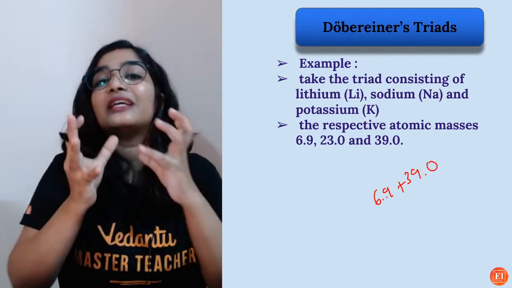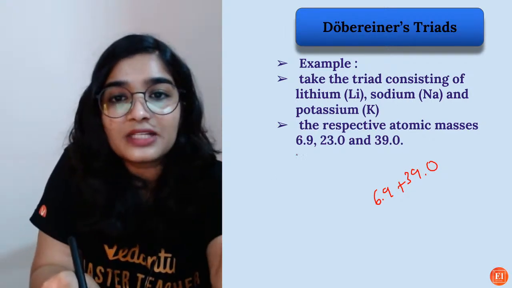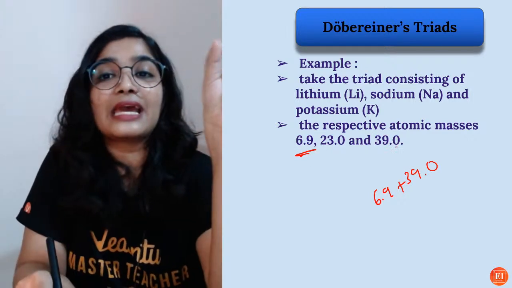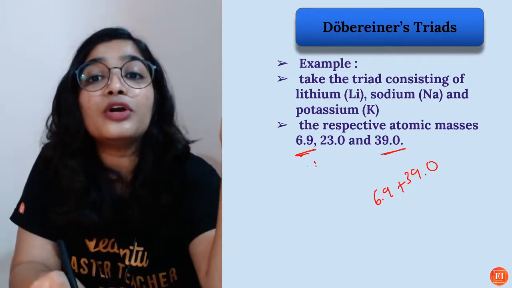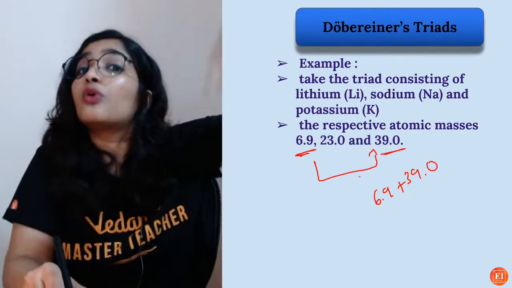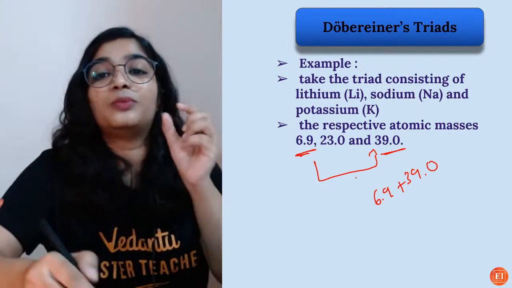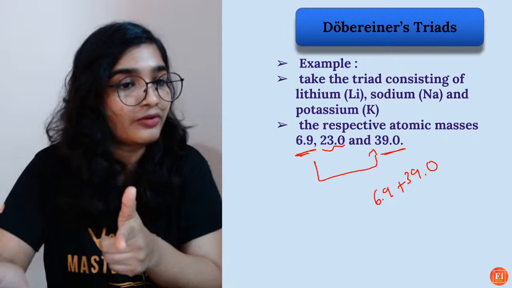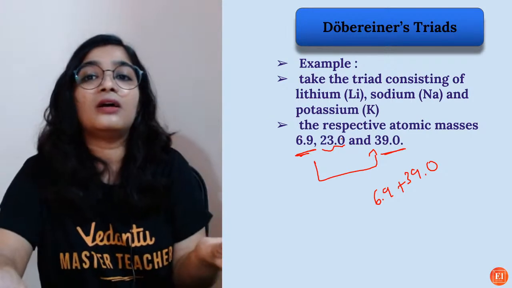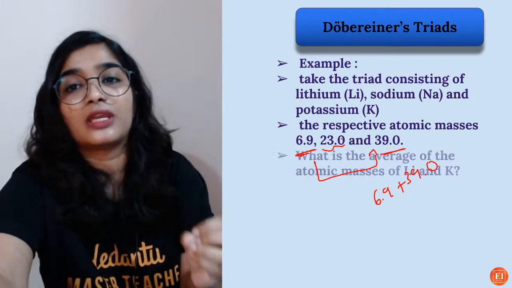The atomic mass of lithium is 6.9 and potassium is 39.0. If you take the average, roughly, not the exact value, it will be around 23, right? You guys did it. So this is what he was talking about.